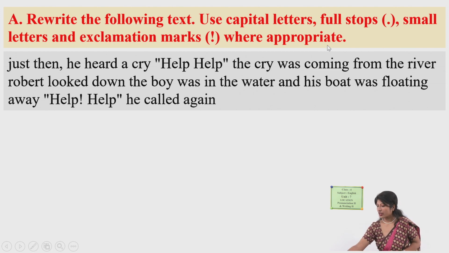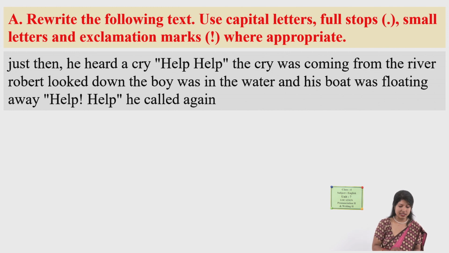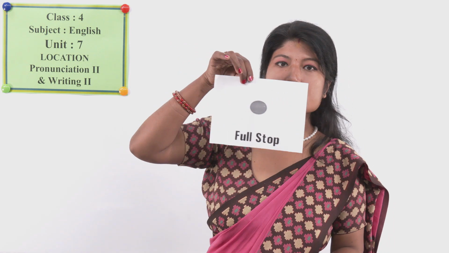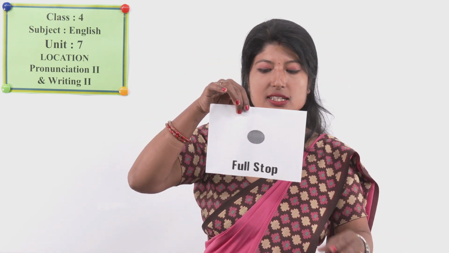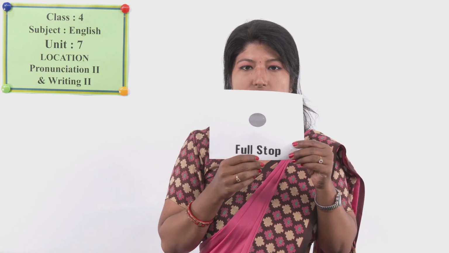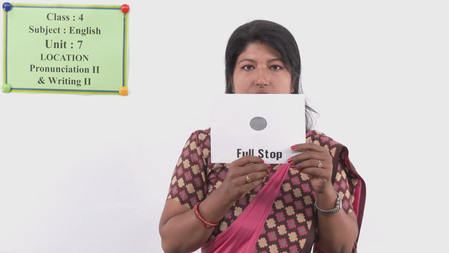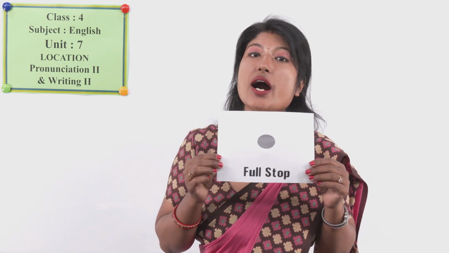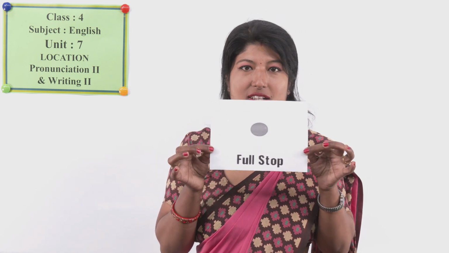Okay, we are going to learn some punctuation marks. These are called punctuation marks. Look at here. Okay, capital letters. Where capital letters are important. Where do we write capital letters? And look at this symbol, dot. What is it? This is a dot only. So this is called full stop. So when do we use it? How do we use it? We are going to learn about it.